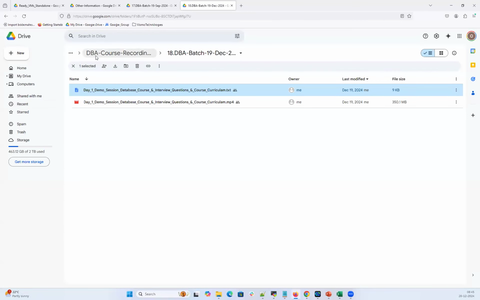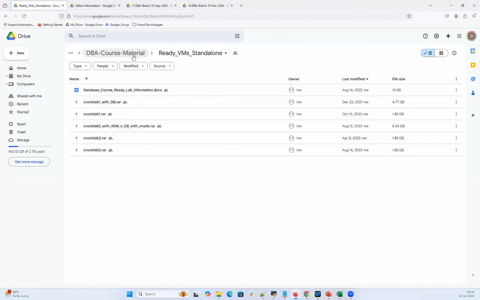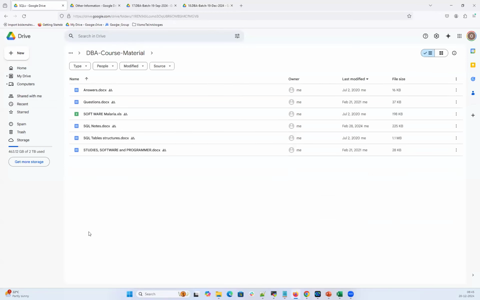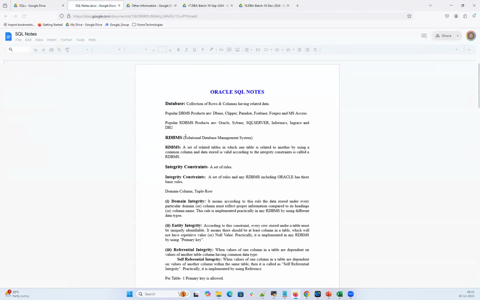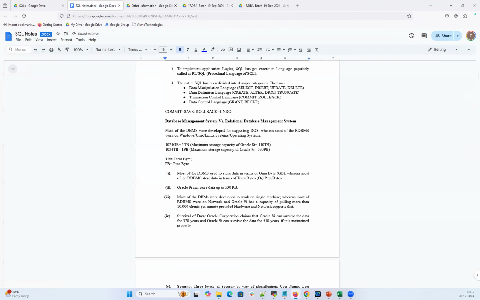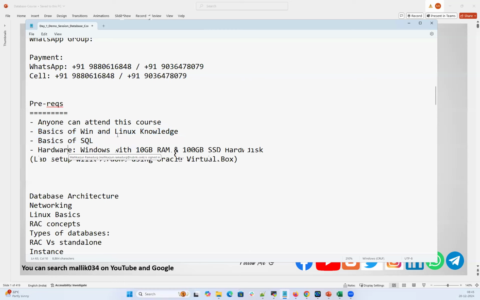For example, if I go to Google Drive link one and open the SQL folder, we have basic notes on SQL. You can go through these basic notes, and this is going to make you stronger and better in SQL basics. Likewise, we have material related to Linux and other topics. You have to put in some extra effort and become expert in this basic understanding of Linux and SQL, so that the database course and the DBA commands are going to be easy for you.